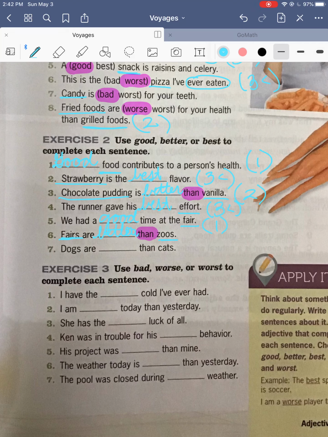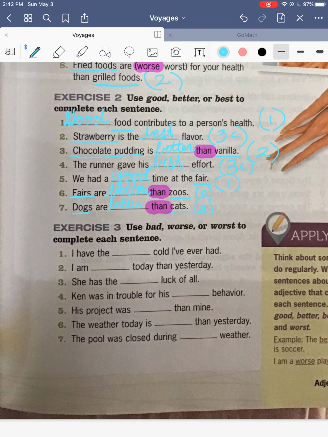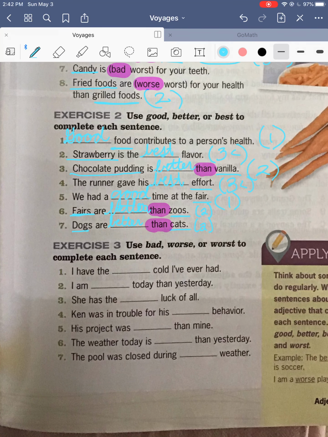Dogs are blank than cats. So we're comparing dogs and cats. We also have that word than again, which means we're going to put better because we're comparing two things. Now the last exercise is to do the same thing, except we're talking about things that are bad, worse, or worst.